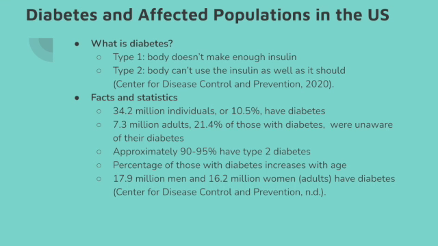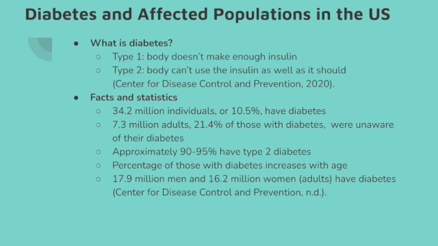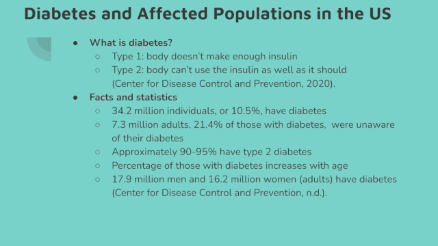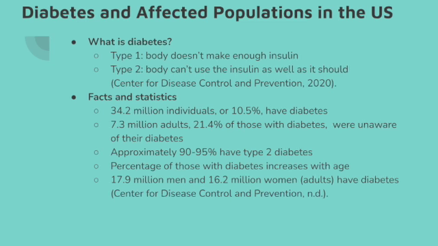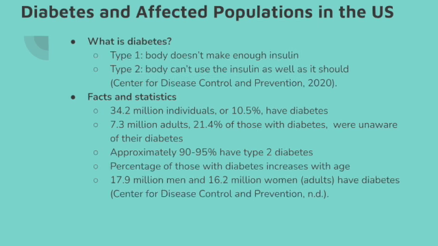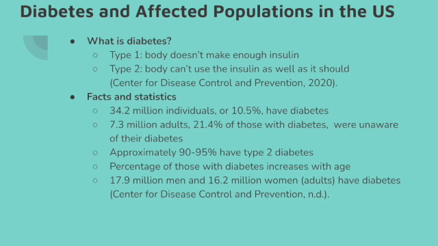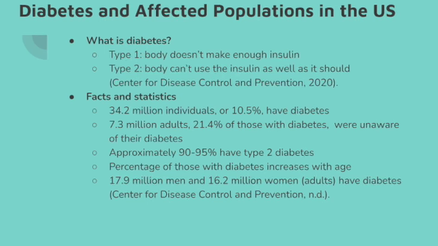So it's important to start out by defining what diabetes is. Diabetes is when your body either doesn't make enough insulin, which is type 1 diabetes, or your body can't use the insulin as well as it should, which is type 2 diabetes, which we'll be focusing on for most of this presentation. Some basic facts and statistics about diabetes related to populations in the United States.